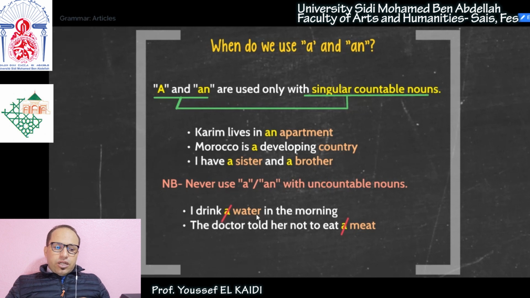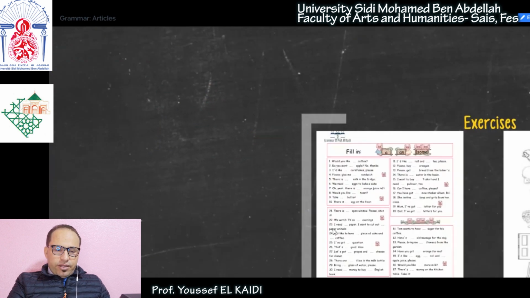But here we have uncountable nouns like I drink water. You should not say I drink a water. The word water is singular, but it is uncountable, okay? So you say I drink water in the morning. The doctor told her not to eat meat. You shouldn't say the doctor told her not to eat a meat, right? So never use A and N with uncountable singular nouns. Never, never.